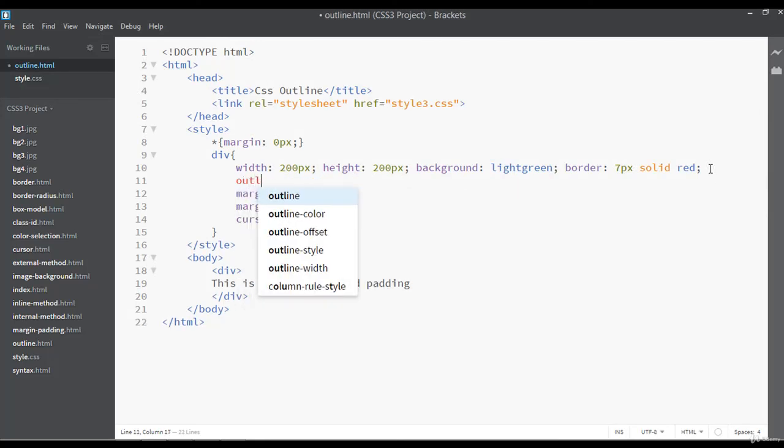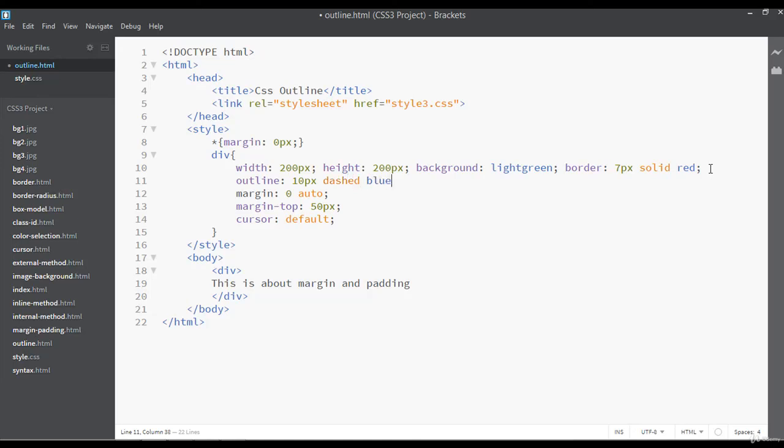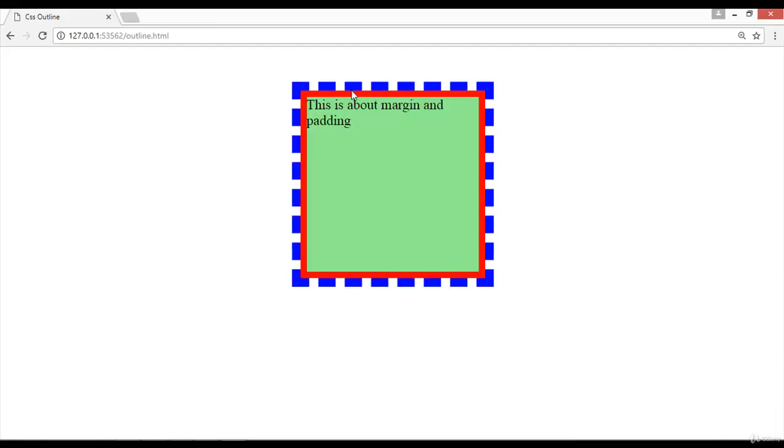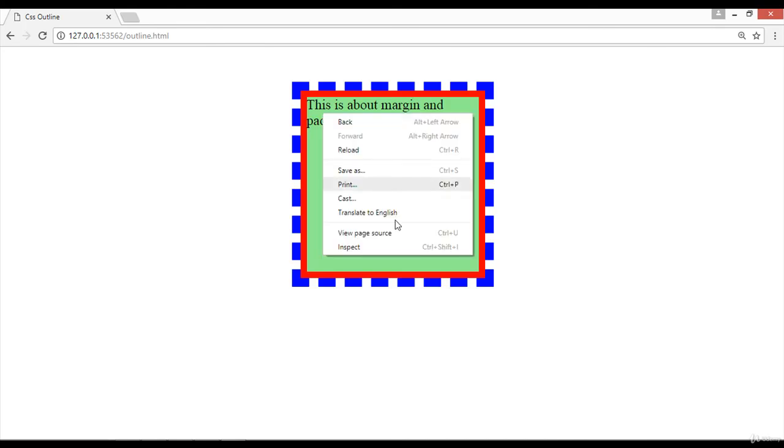I'm going to apply outline here. The same way that you apply border, you can apply outline also. For example, I want an outline of 10 pixels. The type can be dashed and the color can be blue. Save and refresh. So outline is not a border, it will always cover the border, but from the outside you can see it is on the border.